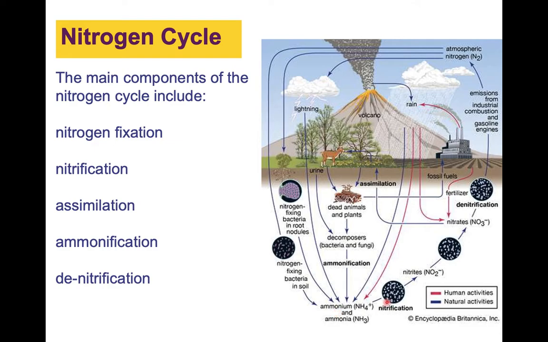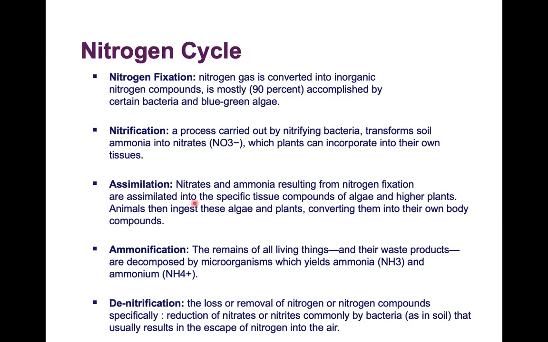So this ammonia gets broken down even further into nitrites, and then even further into nitrates, right? And this is a form that can be assimilated by the producers, by plants. So assimilation means nitrates and ammonia resulting from nitrogen fixation are assimilated into the tissue of plants.